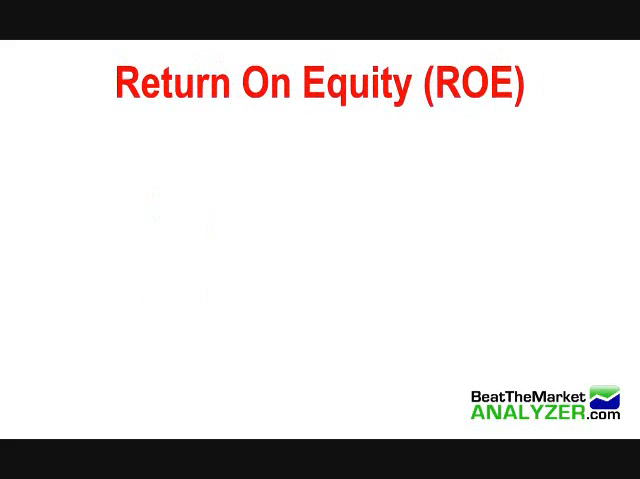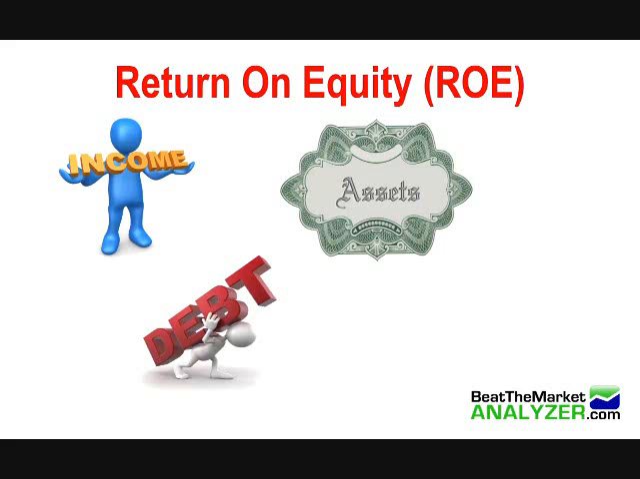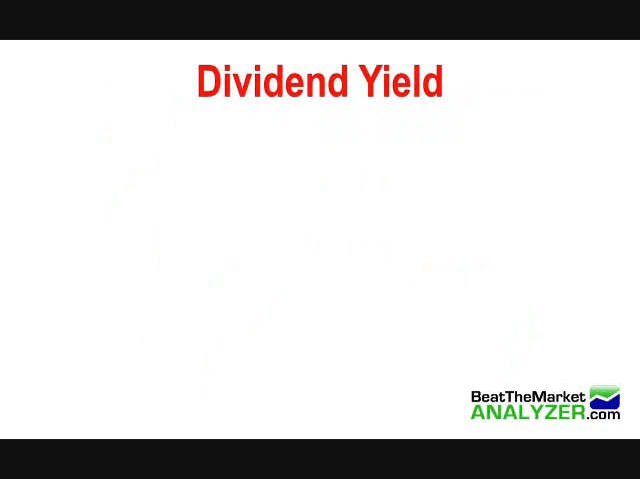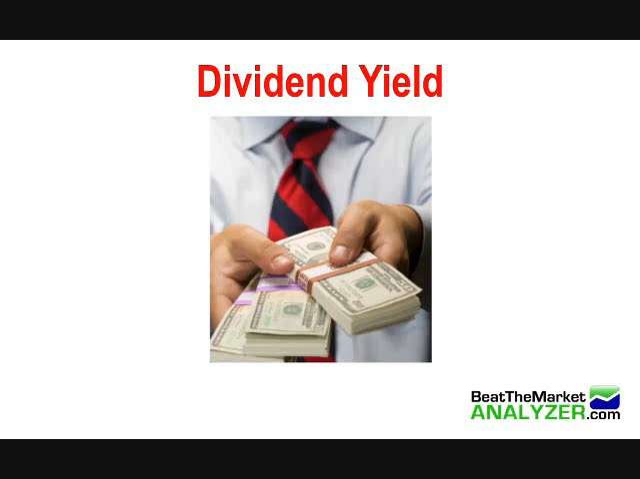Now, return on equity is very important, and it was one of Buffett's favorite measurements because it took into account a lot of things in one measurement, such as income, assets, debt, profit margins, and other things, and it gives you an overall view of the company's performance. Another thing we're going to look at is dividends yield. Now, dividends yield is important because it tells you directly how much money the company is going to pay you. Now, this criterion directly affects how much money you make.